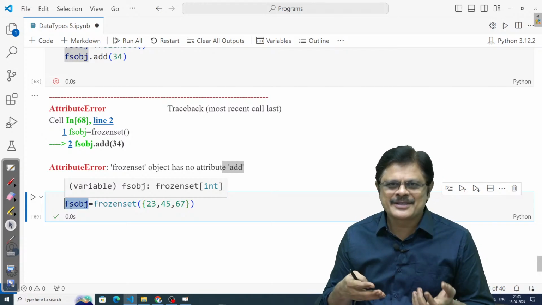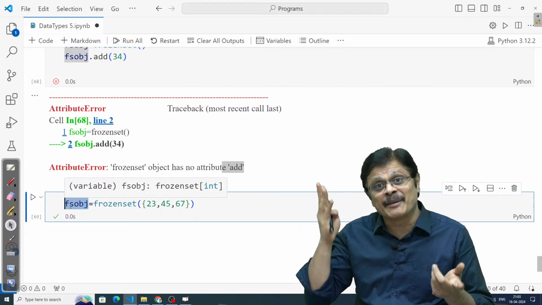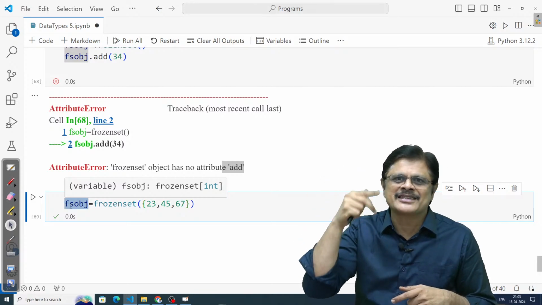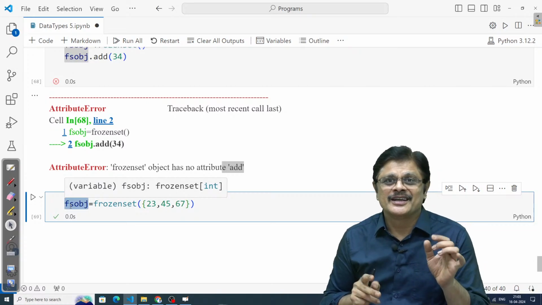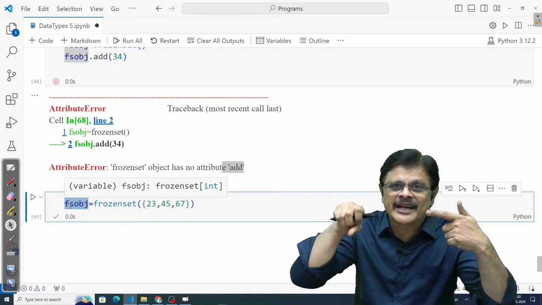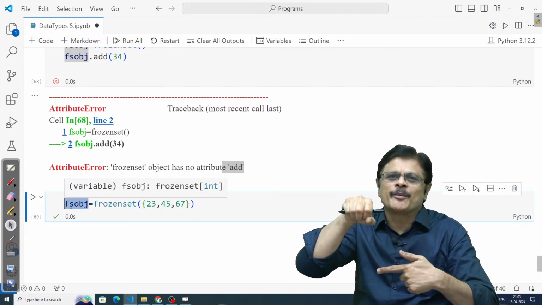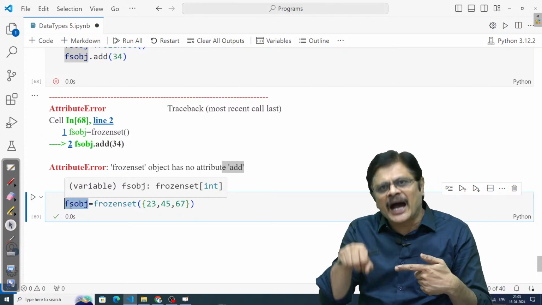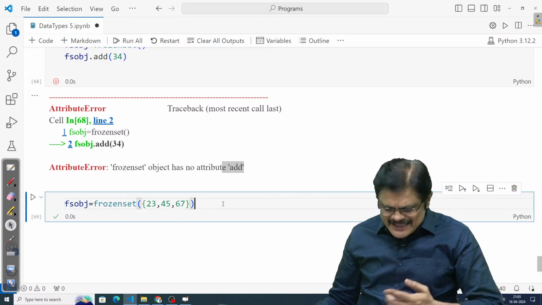My name is Sridhar. Sridhar can refer to me, and Sridhar can refer to someone else in the world also. There can be many Sridhars. Am I clear? So this name Sridhar does not have to refer to me, it may refer to someone else. That is the idea here. Please note, an object being immutable is the property of the object, not of the variable. So the object remains immutable, and this reference I can give to some other object, which may be mutable or a different immutable object.